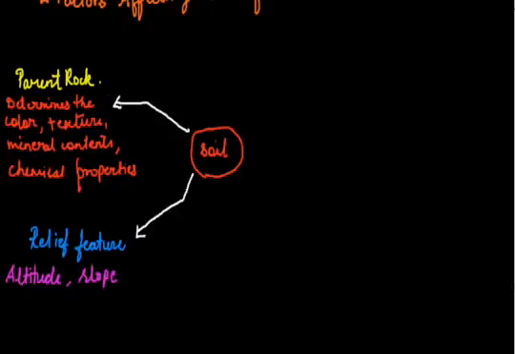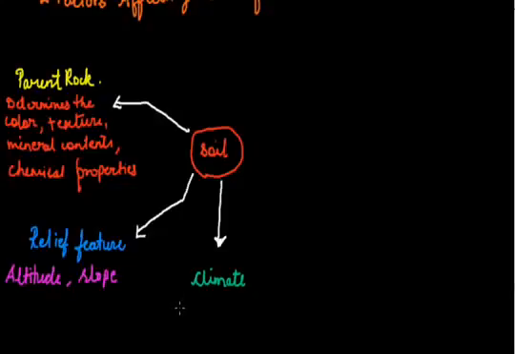The next factor that affects the formation of soil is the climate. Climate is a very important factor because in climate we count temperature, rainfall, and these kinds of climatic activities, which affect the weathering and erosion of the soil.